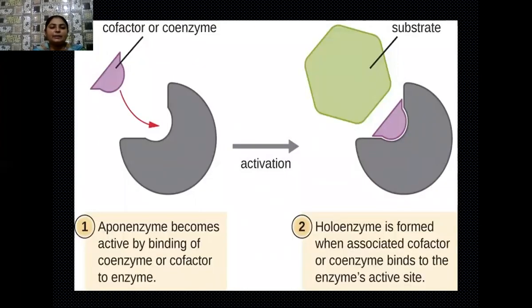Student, here the diagram is visible to you. You can see the apoenzyme becomes active by binding the coenzyme or cofactor to the enzyme. And in the second case, when the substrate binds with the enzyme part, which also contains the coenzyme, a holoenzyme is formed. So a holoenzyme is formed when the associated cofactor or coenzyme binds with the enzyme's active site.